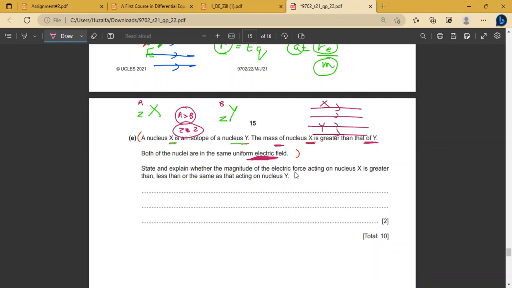State and explain whether the magnitude of electric force acting on nucleus X is greater than, less than, or the same as that acting on nucleus Y. Now we have to compare the magnitude of electric force on both of these nuclei. How will I compare that?